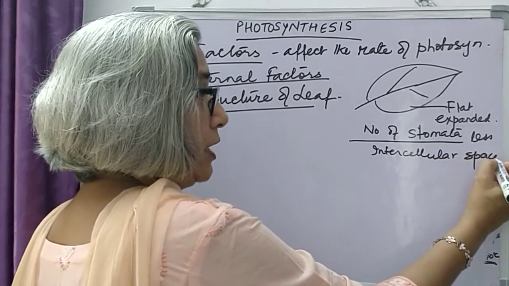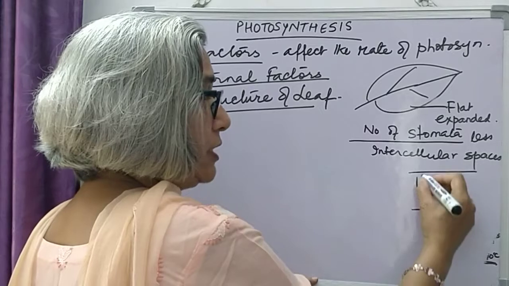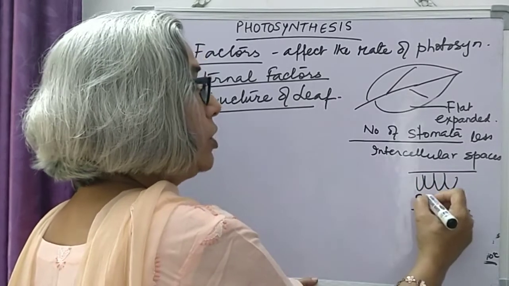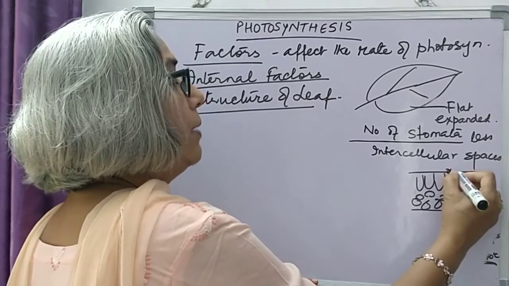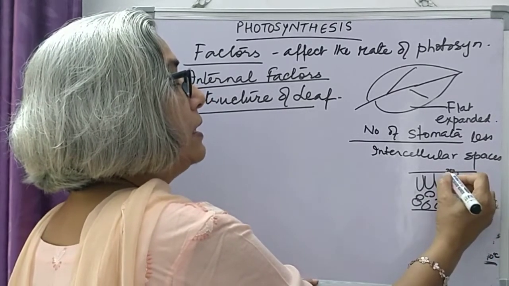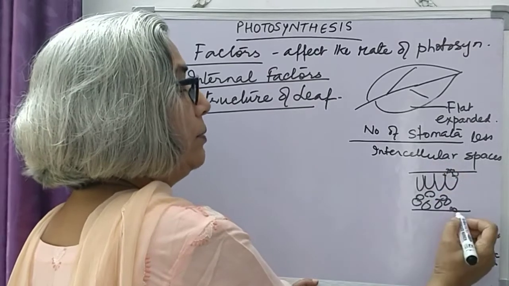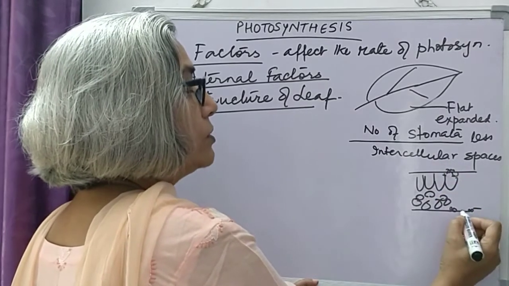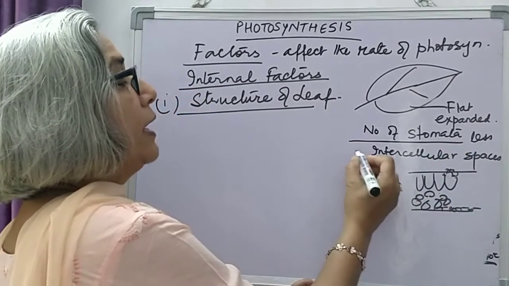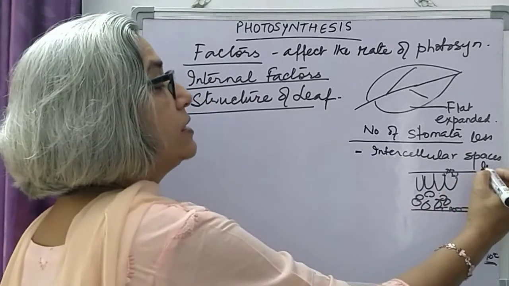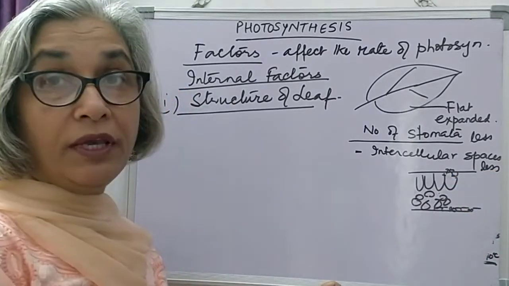In spongy parenchyma, if you remember, I told you in my previous class that the leaf has palisade and spongy parenchyma like this. Stomata are there. The upper epidermis has fewer stomata and the lower epidermis has more stomata. So if spongy parenchyma has less intercellular spaces, the diffusion of gases will be affected.